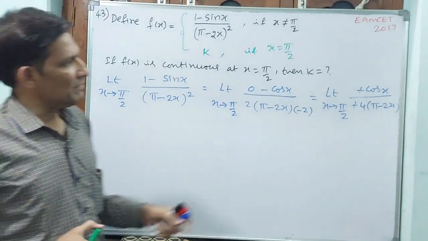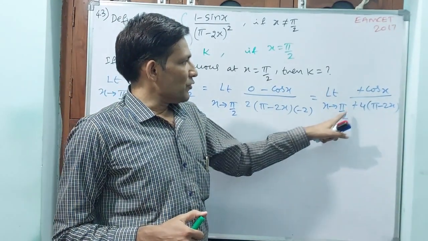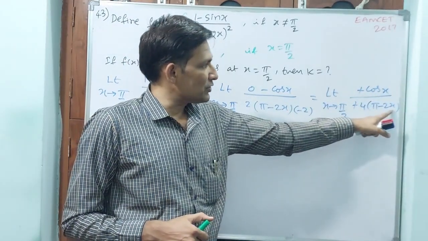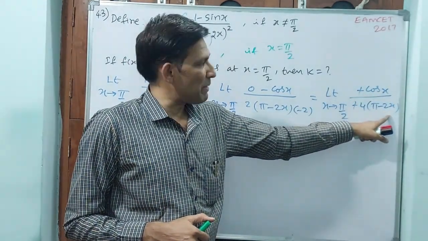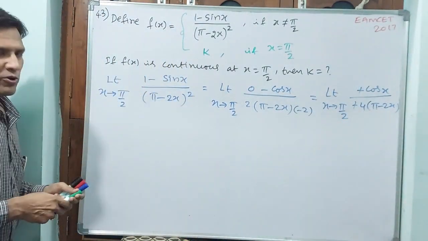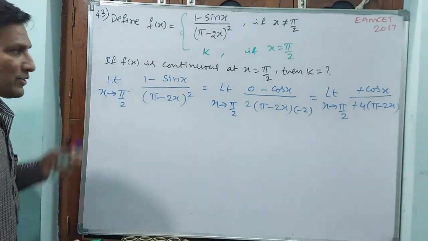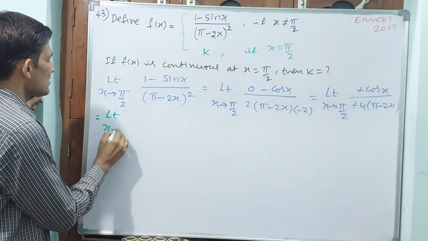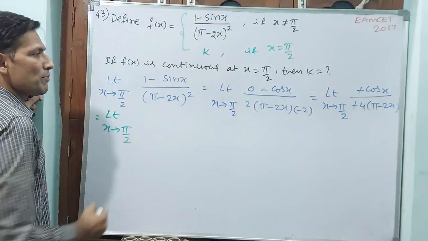No. Why? Because even though the numerator is okay, cos pi by 2, no, the numerator also will be 0. The denominator is still 2 into pi by 2, which means pi will come. Pi minus pi is 0. So 0 by 0, and the denominator being 0 is also not acceptable. Once again you do L'Hospital, that means differentiation. Limit x tends to pi by 2.